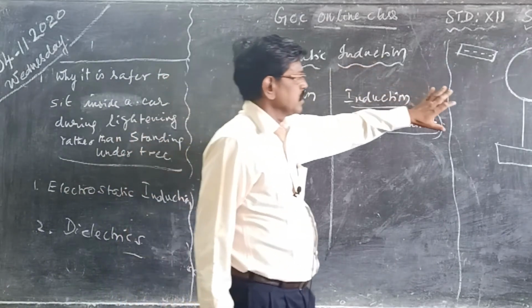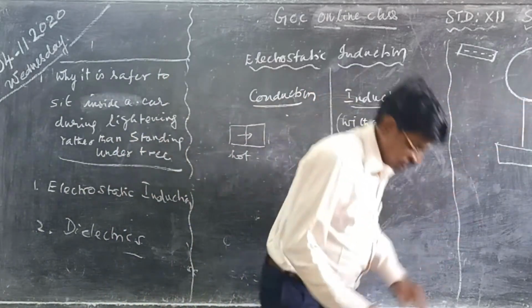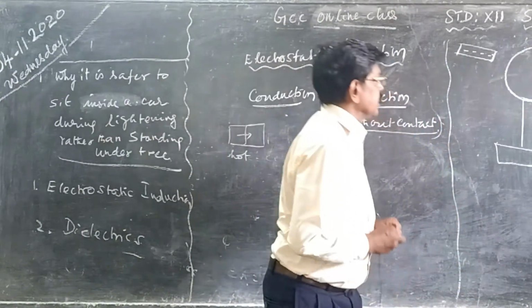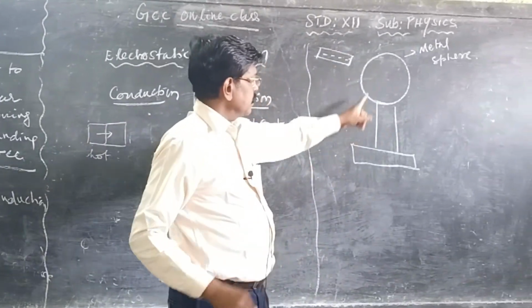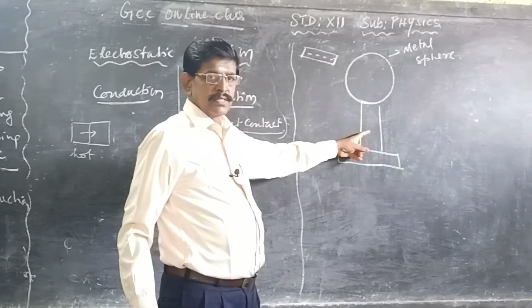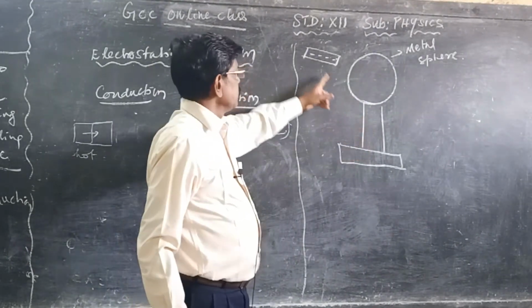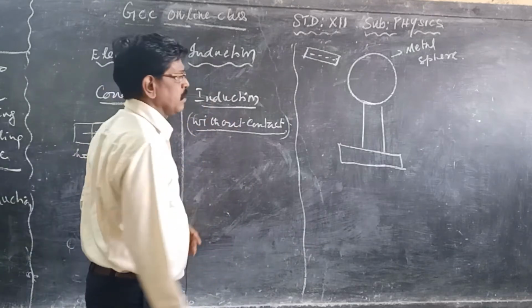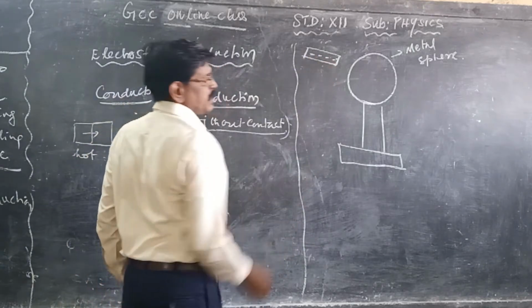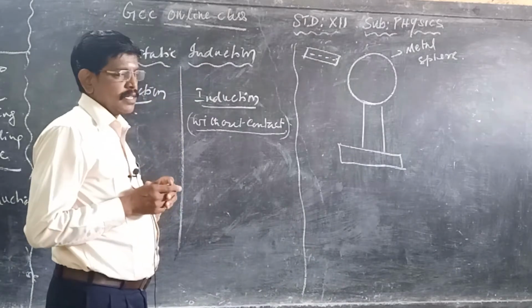Now this is a very simple explanation. A metal sphere is taken and mounted on a wooden or insulating stand. Say a glass rod is rubbed with fur; we know that by means of friction, negative charges are created.